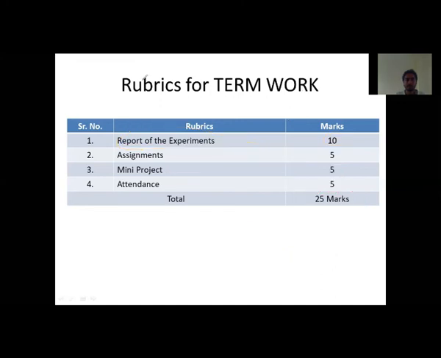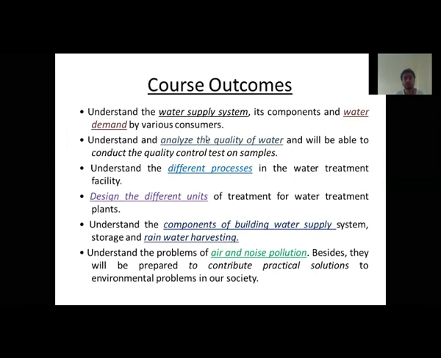Next is the course outcome. As I've already stated this course outcome in the theory lecture also, I'm just going to give a brief introduction. Each course outcome comprises each module. So in total we have 6 modules, and there are a total of 6 course outcomes. Now, what is the use of this course outcome? I just want to let you know what the use of this course outcome is.